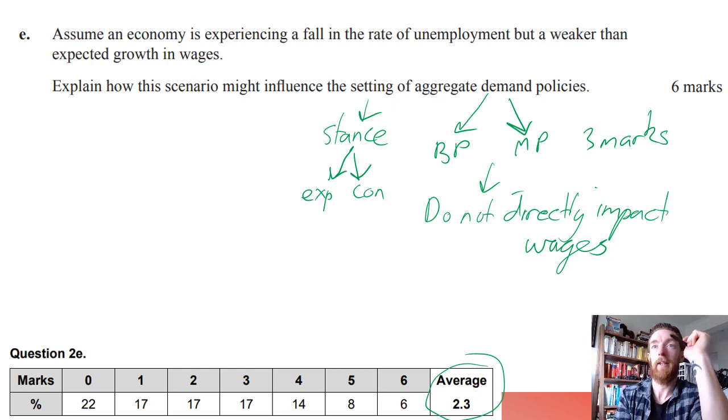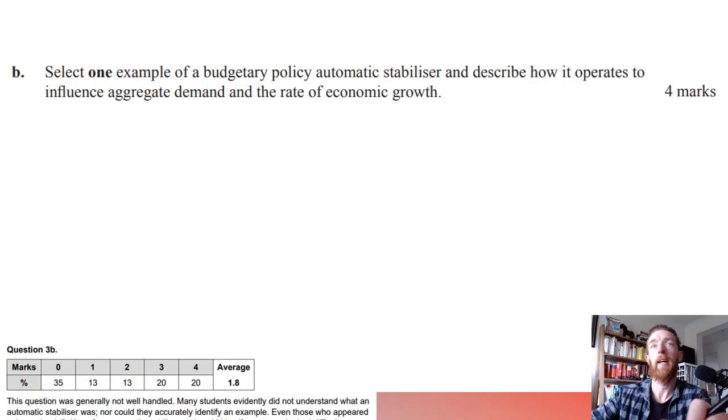So it's all about being able to make that point of what expansionary budgetary policy might mean, potentially giving an example of that, how that would then lead to more demand for labor, and why that would lead to wages growing at a faster rate. Same with monetary policy. So if you want, have a go at that, send it to me. I'll more than happily read it and judge you in a nice way, give you some feedback.